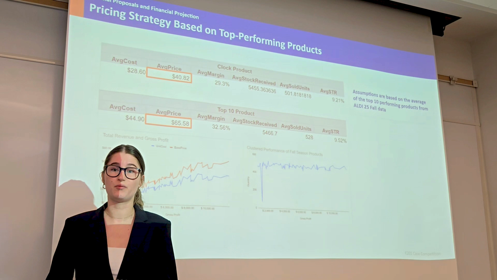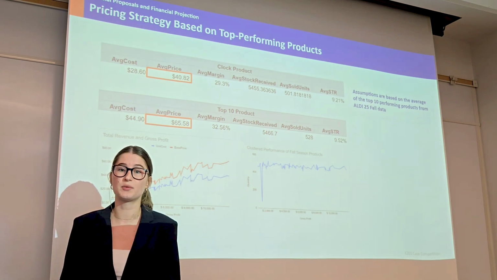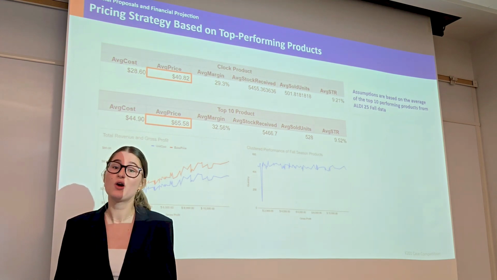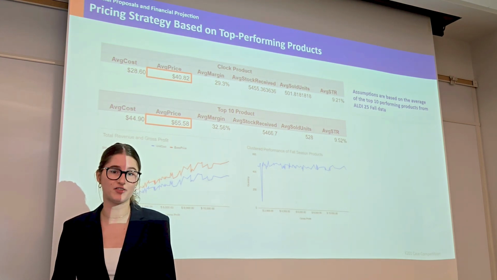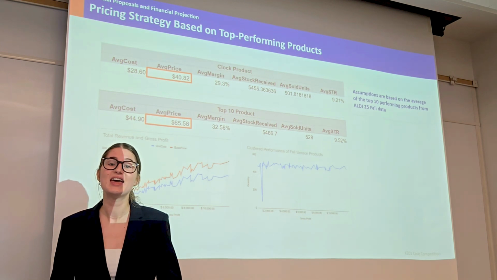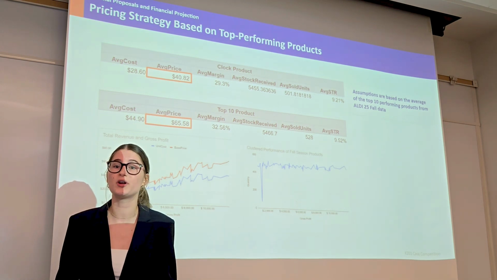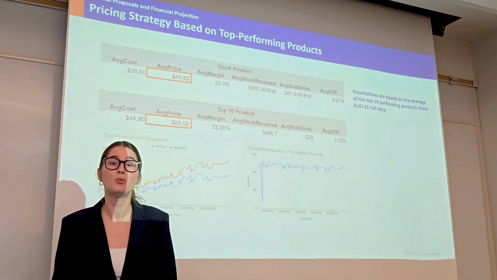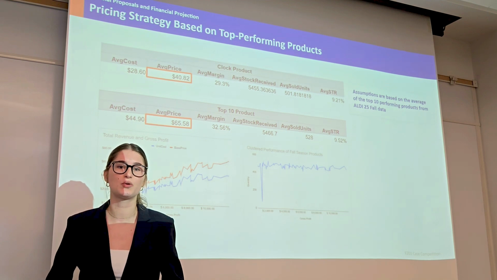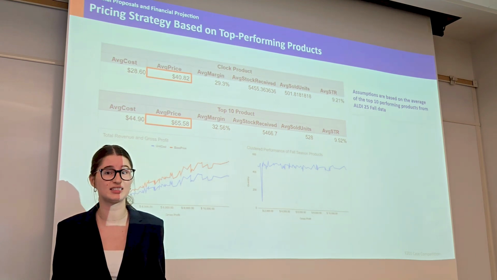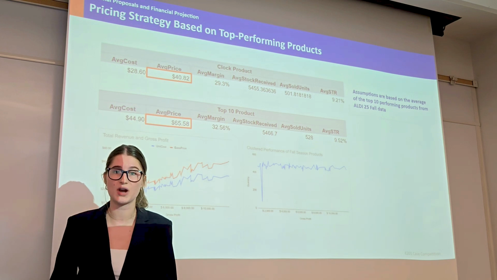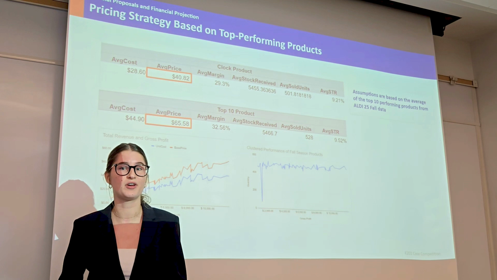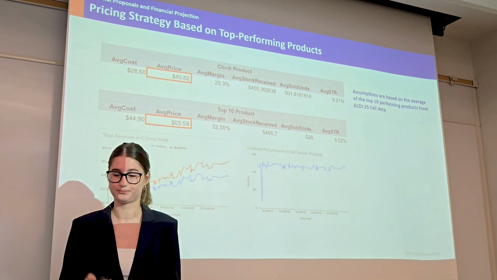From a financial perspective, we base our assumptions on the average figures from the top 10 products by score in ALDI's Fall 2025 dataset, rather than using averages across all clock products. This results in a unit cost of $44.90 and a retail price of $65.58. We chose this benchmark because our analysis showed that while unit sales remain relatively consistent, higher prices consistently drive greater gross profit. By anchoring to the top 10, we maximize profitability through a higher price point.